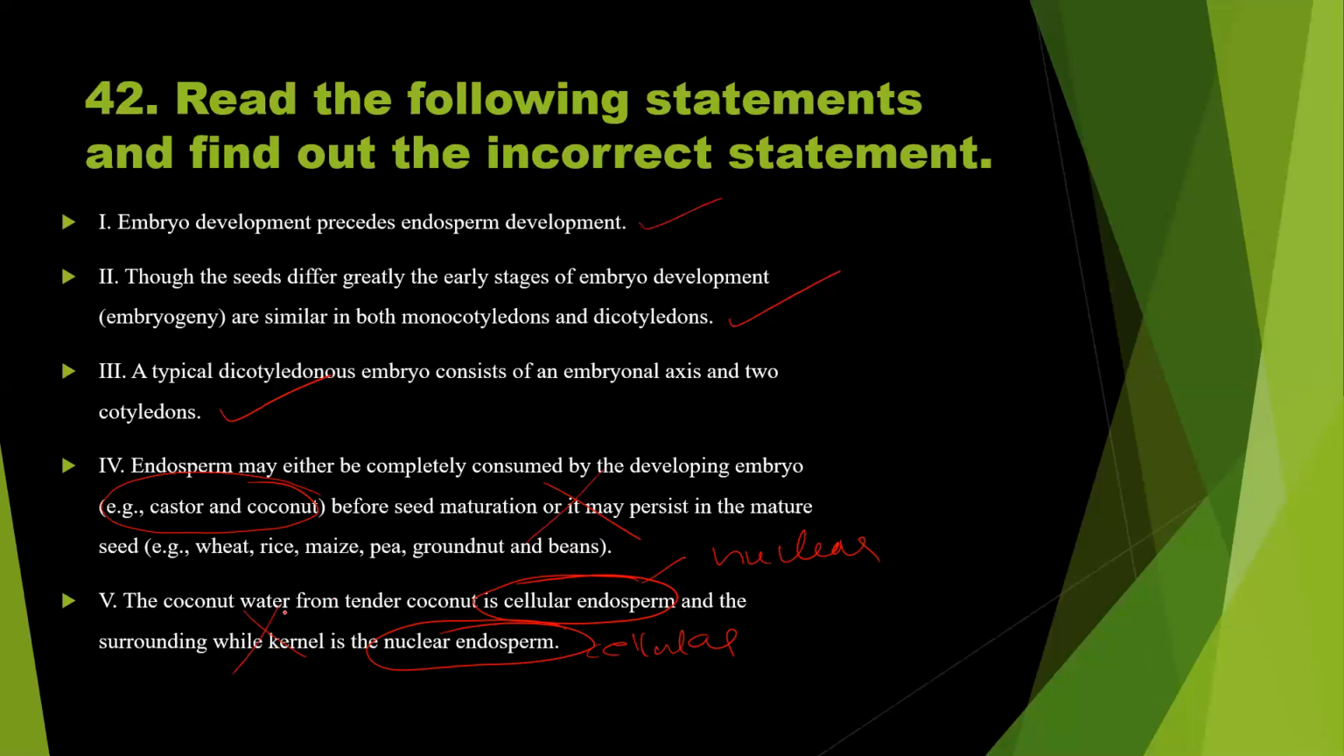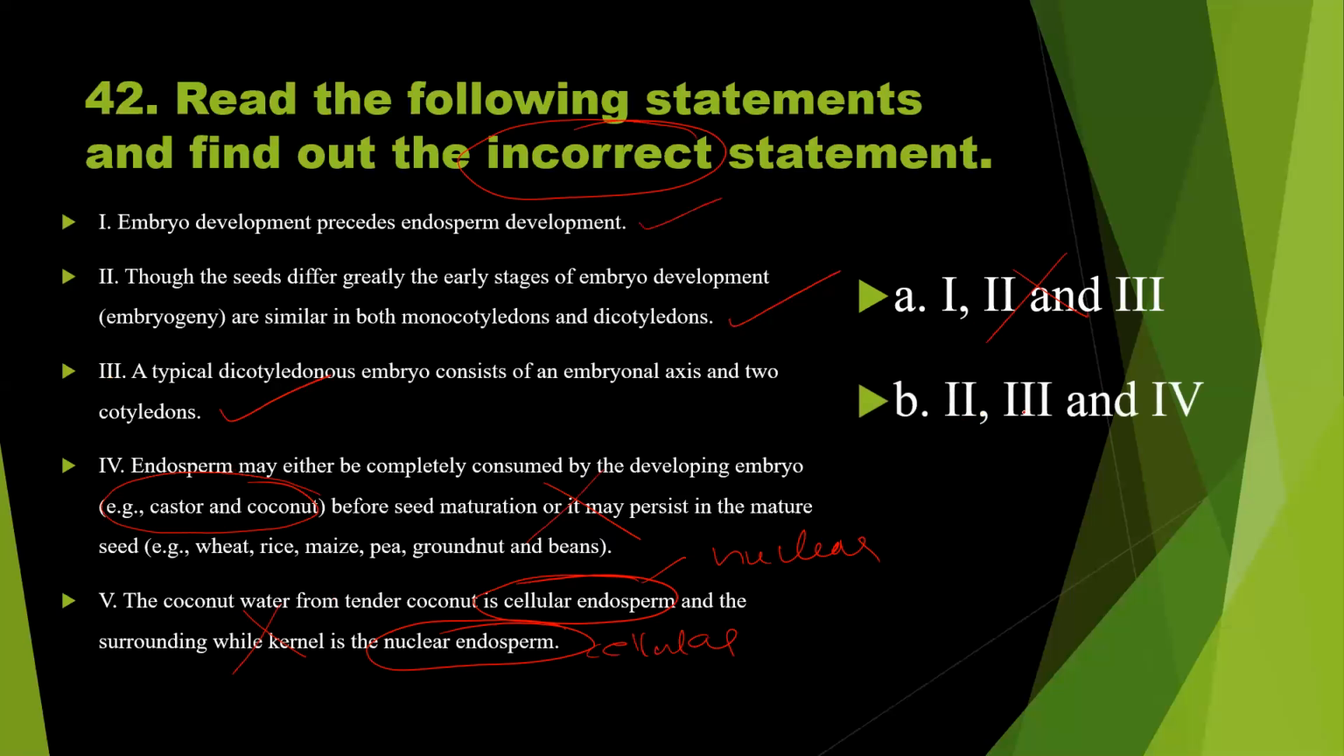So first statement correct, second statement correct, third statement correct, 4 and 5 wrong. First, second and third are correct. They're asking to find out the incorrect statement. So this is wrong. 2, 3 and 4: 2 correct, 3 correct, 4 is wrong. That is true, but this option is wrong. 3, 4 and 5: again, 3 is correct. So that's why this is the wrong option.